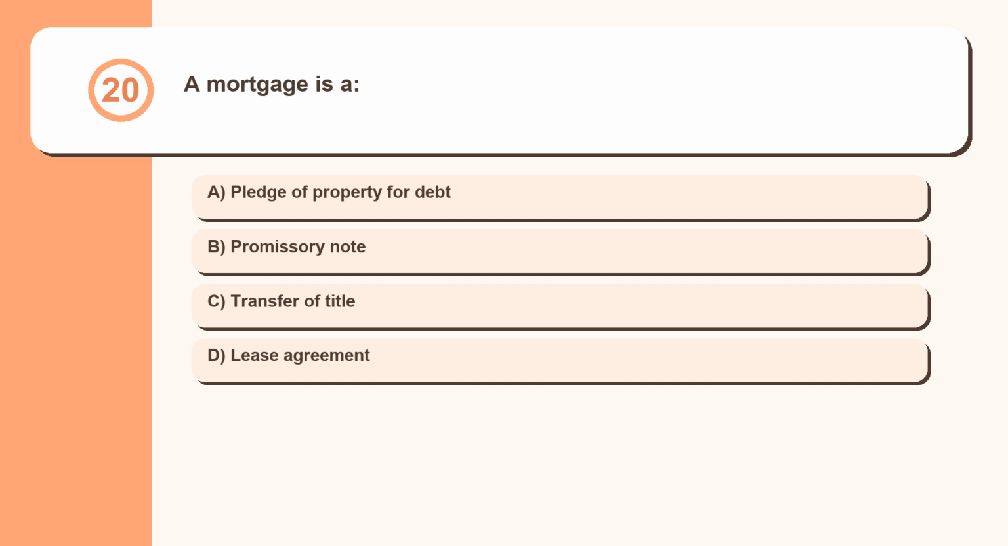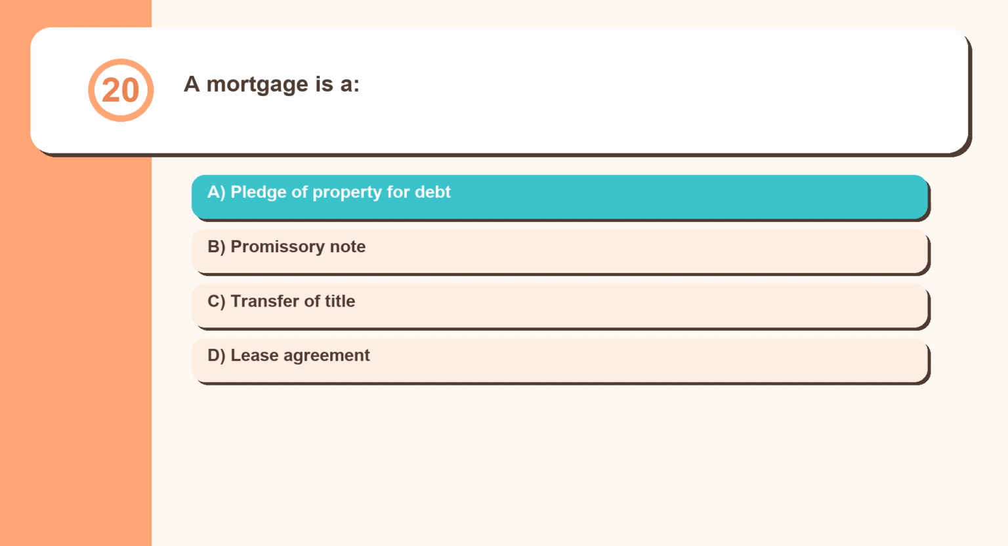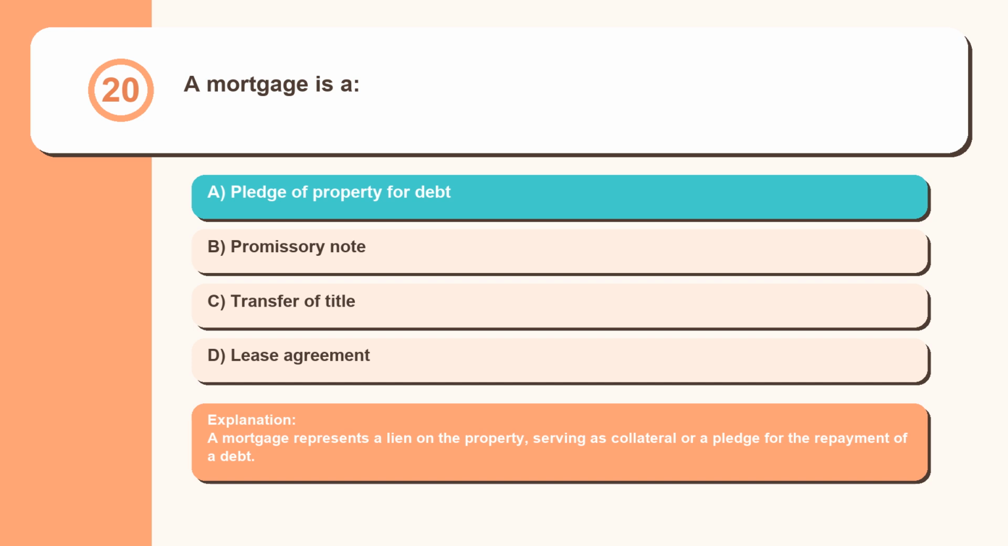Question 20. A mortgage is a pledge of property for debt, promissory note, transfer of title, lease agreement. A mortgage represents a lien on the property, serving as collateral or a pledge for the repayment of a debt.